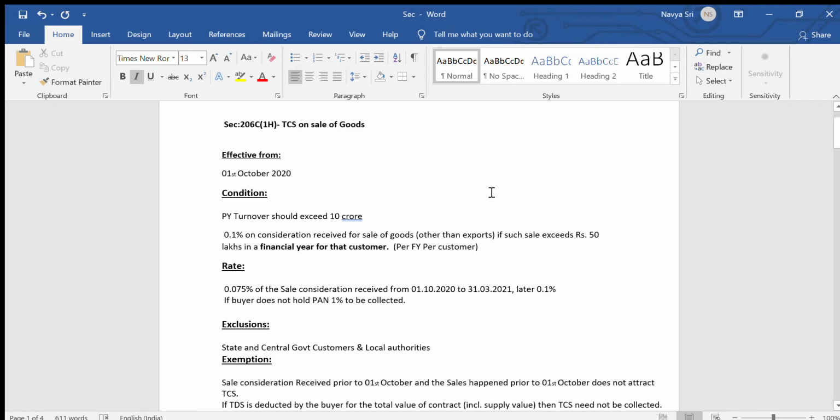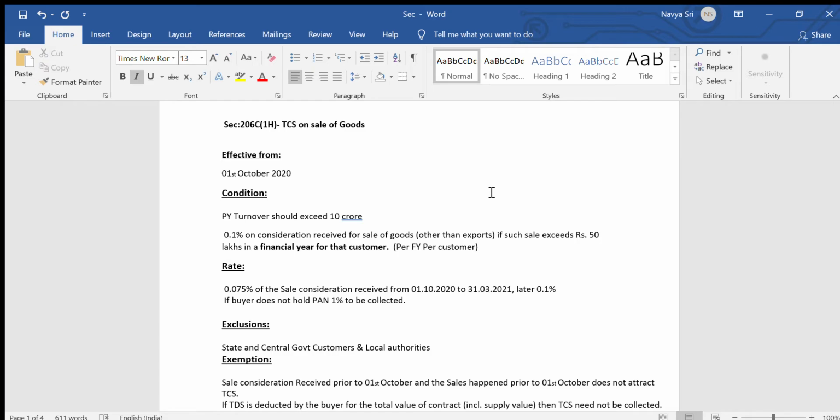Hello friends, today we are going to see about section 206C(1H), that is nothing but TCS on sale of goods. When is it effective from? It is effective from 1st October 2020. So what is the condition? If a particular vendor in the previous financial year had a turnover of more than 10 crore, then this section is applicable to him. For example, it is applicable from the financial year 2021.